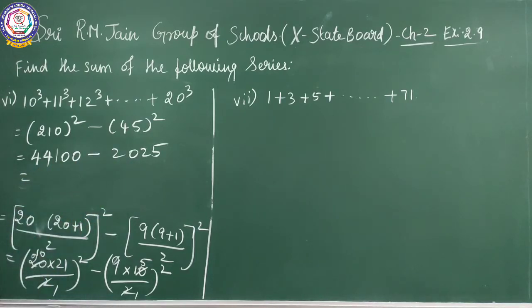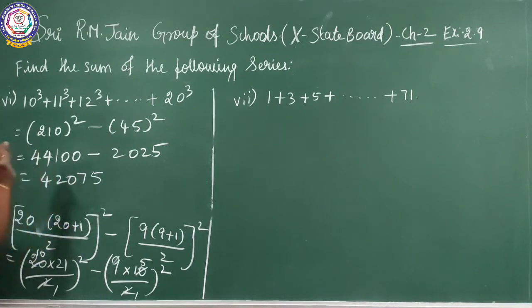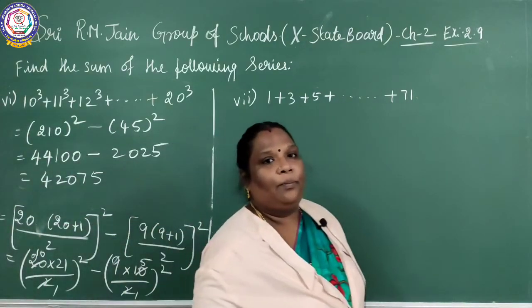Subtract, what is the value you are getting? 42,075. Now you move on to the next sum.